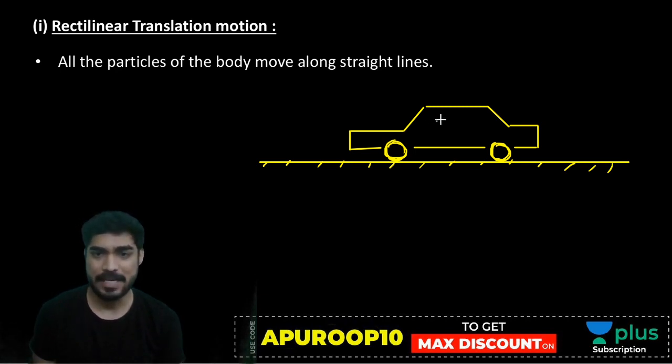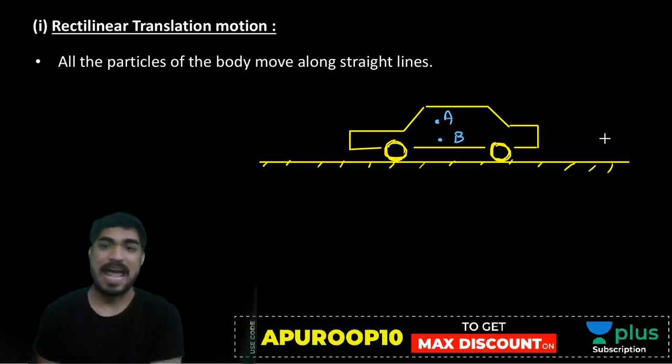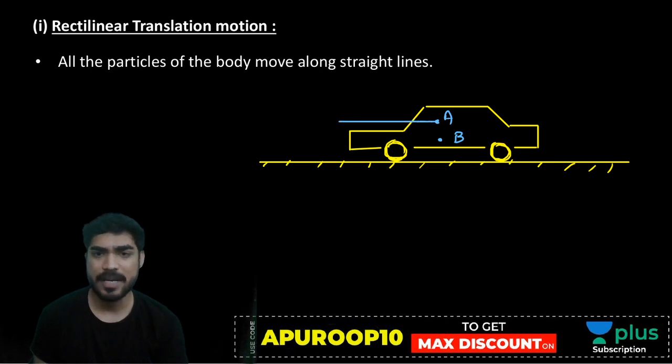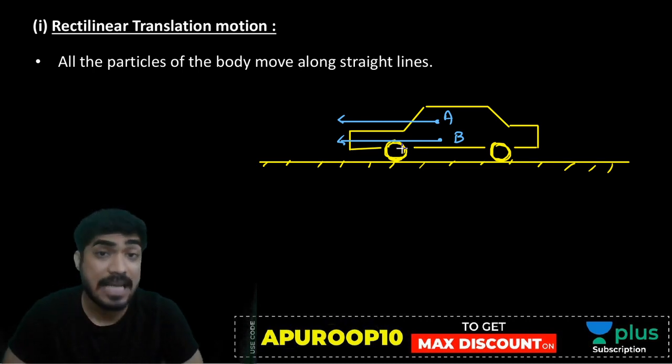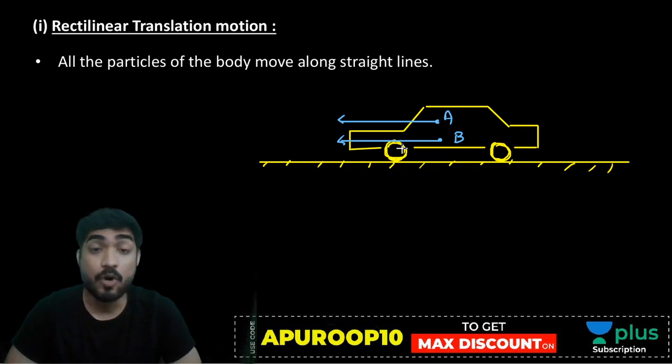So let's consider any two particles. Let's say this is particle number A, and this is particle number B. What will be the path of A if it is moving on this flat road? It will be straight, right? B's path will also be straight, right? Beta, can you understand this? Both the paths are identical and parallel.